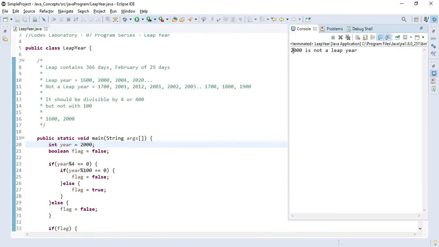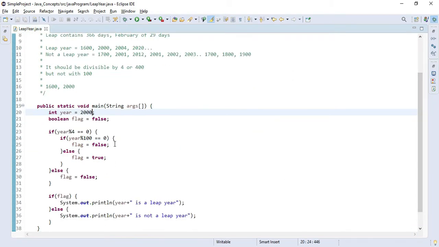Let's execute it with the value of 2000. It says 2000 is not a leap year, but we already know 2000 is a leap year. So we will have to change our condition again. Over here, if it is not divisible by 100 and divisible by 4, then yes, that year will be a leap year.